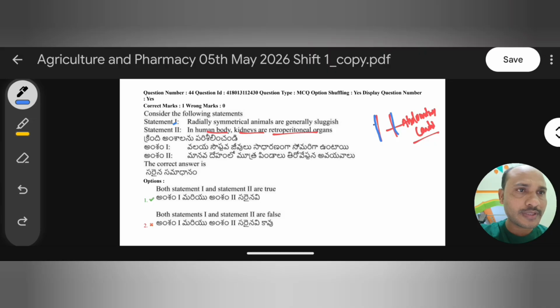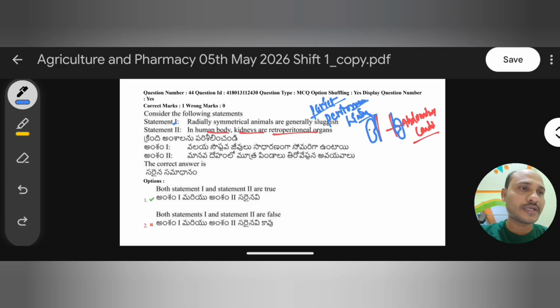This membrane is called the parietal peritoneum membrane. Parietal means outside. It is the lining of the abdominal cavity, and here only we have the kidney.